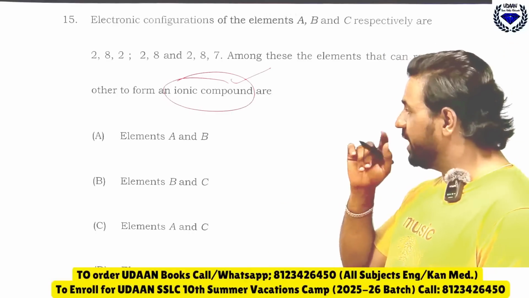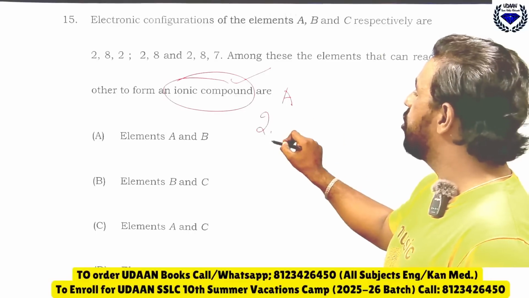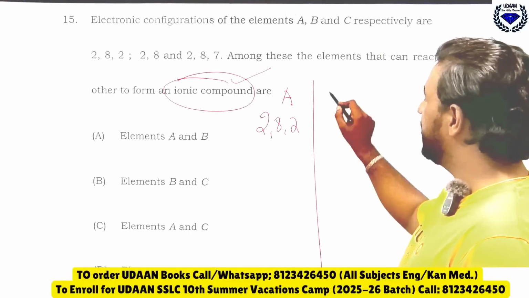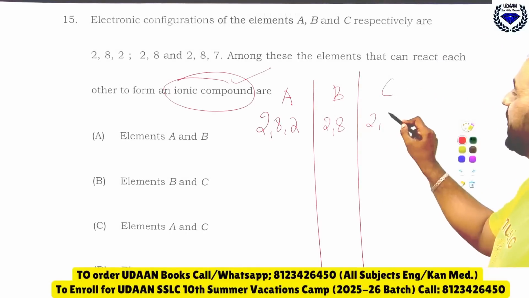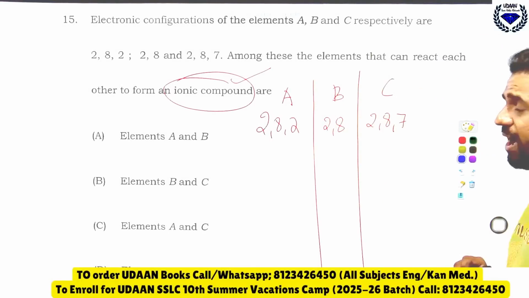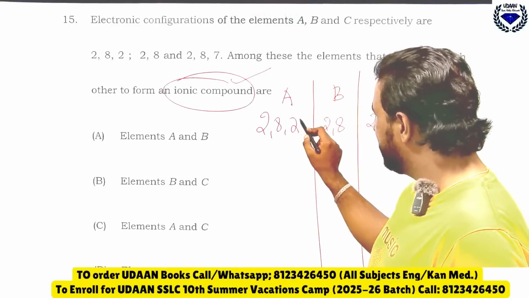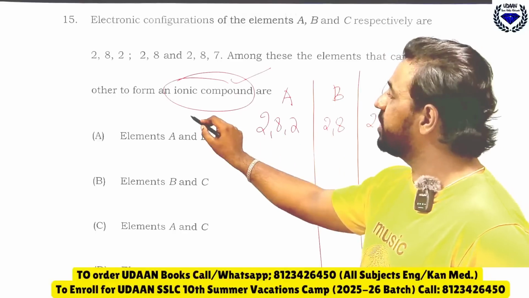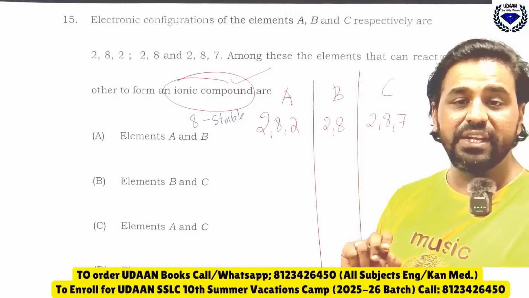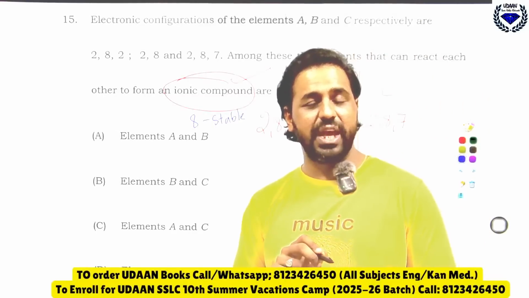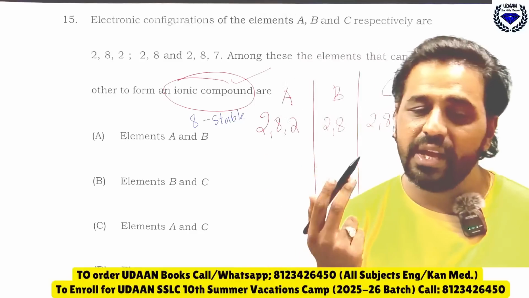So here see, what is the right answer for this? See, A is 2,8,2. Similarly B is 2,8 and C is 2,8,7. Now see here, 8 is the octet configuration. 8 is stable. That means if it has 8 in the outermost electron shell, then it cannot give and it cannot take because it is a highly stable configuration.